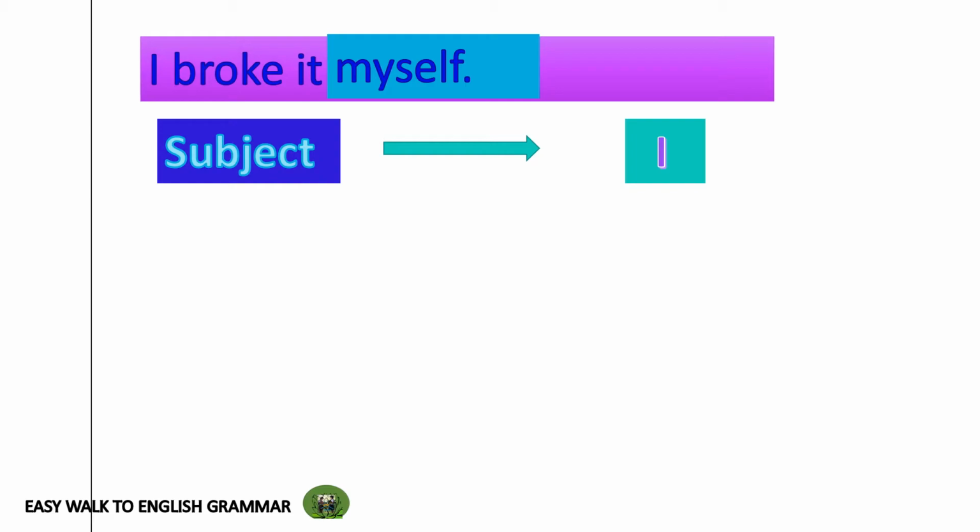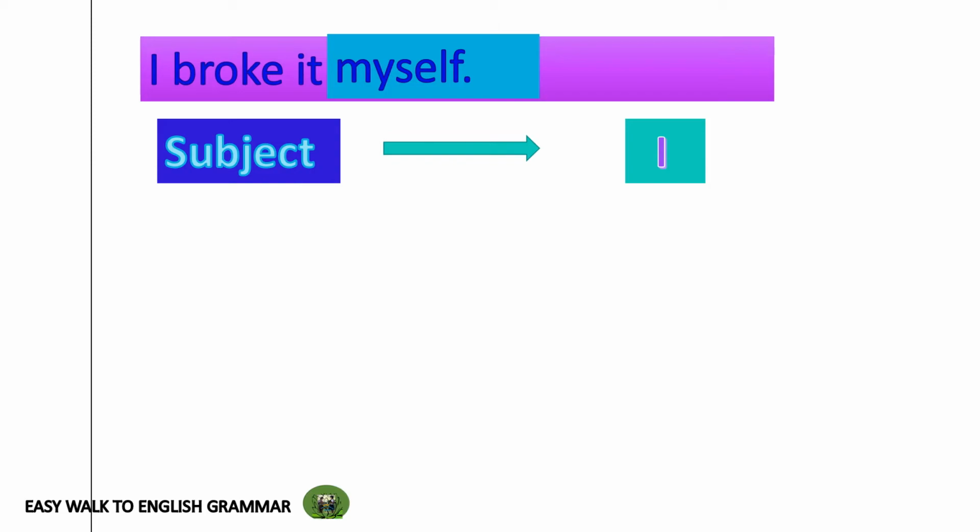Then we have to search for the action in this sentence. What's the action referred to in the sentence? It is broke. Who did that action? I. I broke it. So I did the action and so I became the subject in this sentence.